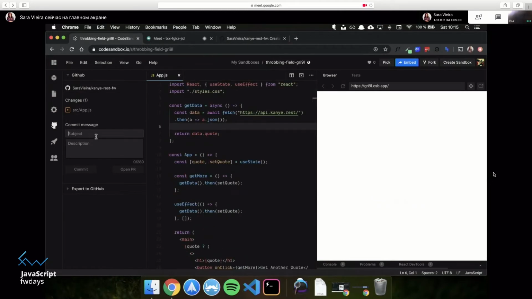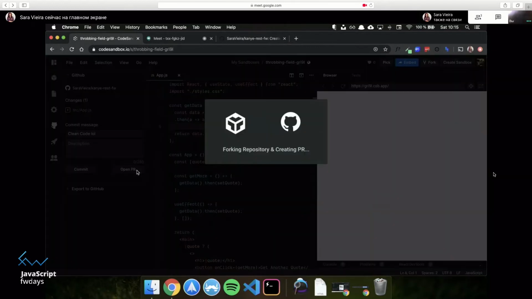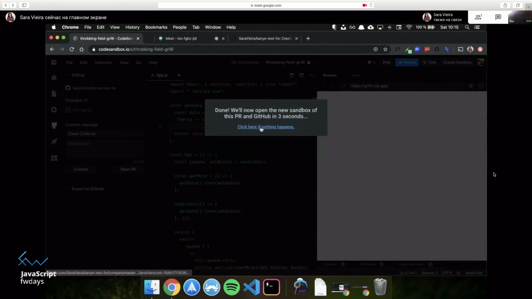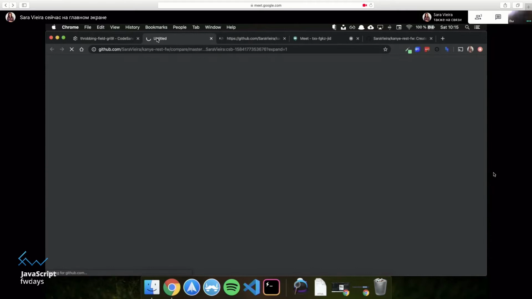So let's say that you own this repository. You can just make a commit. So I'm going to say like clean code, lol, and I can commit or open a PR. I'm going to open a PR. So it says forking repository and creating PR. And so it's going to give me a link to GitHub.